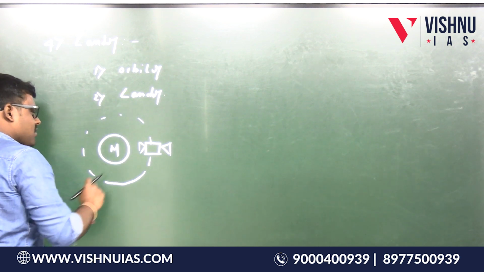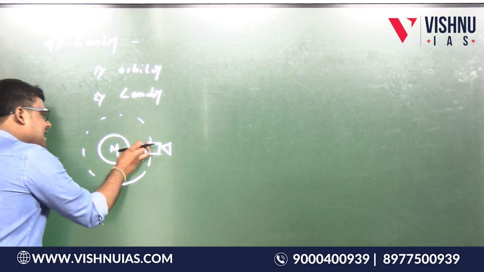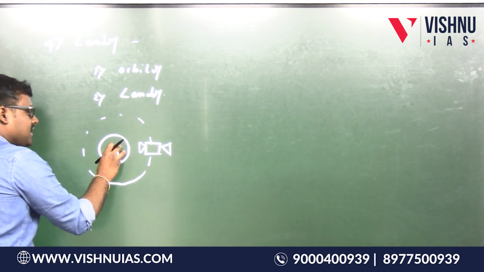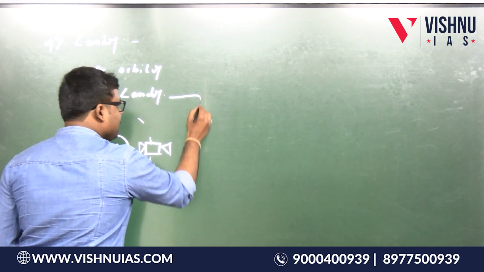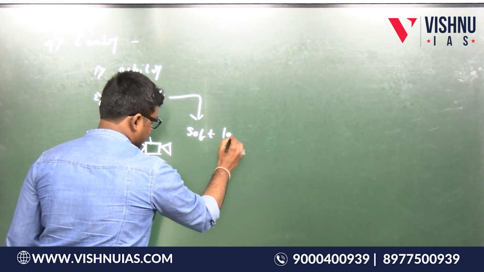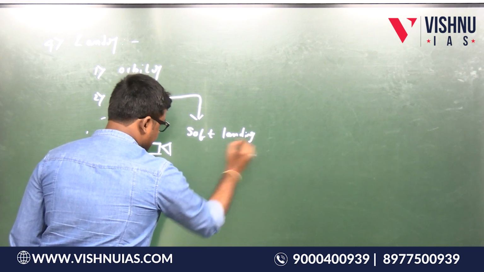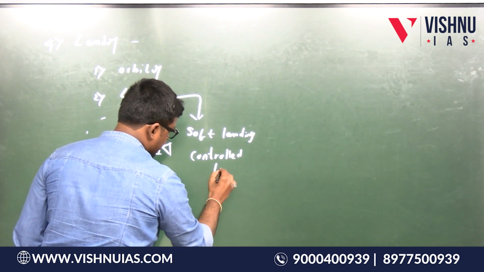After a few rotations around the moon, the lander will get separated from this orbiter and will land on the moon. So lander means it will be a soft landing. It will be a controlled landing. Is this point clear? Yes.